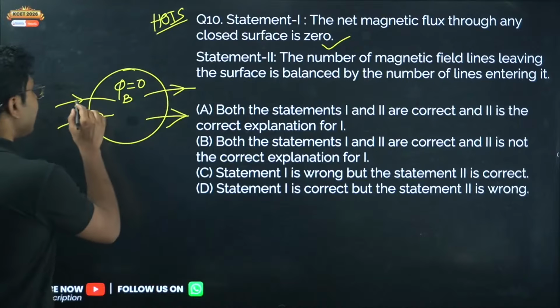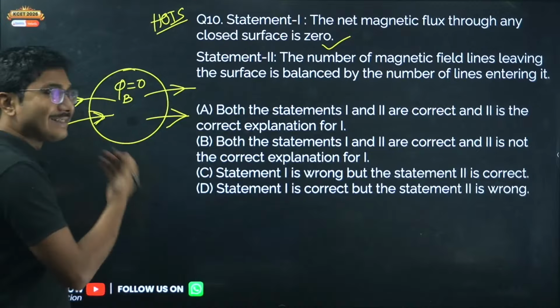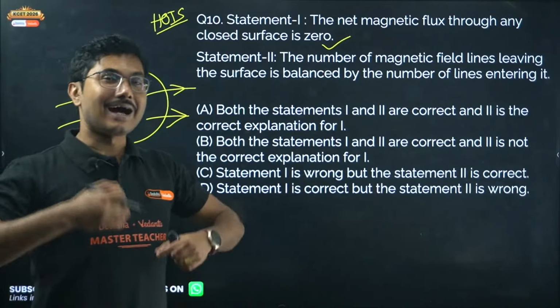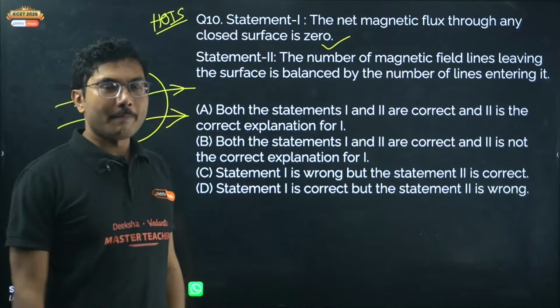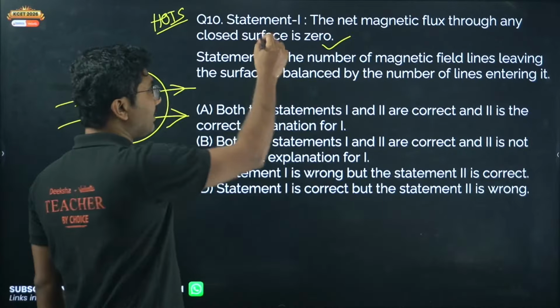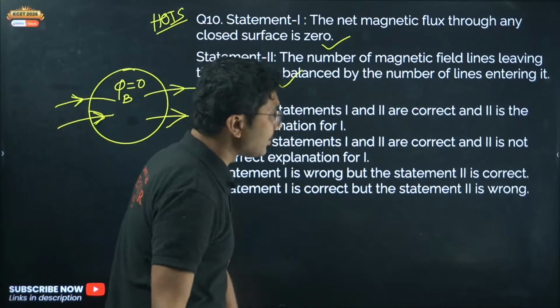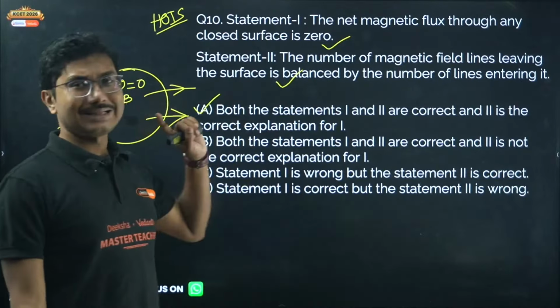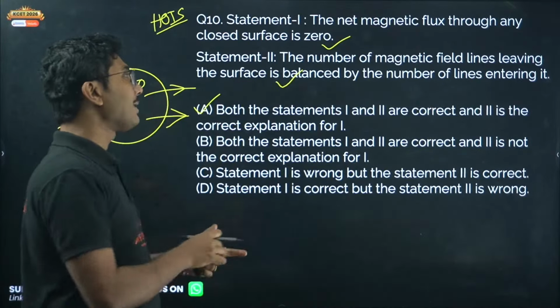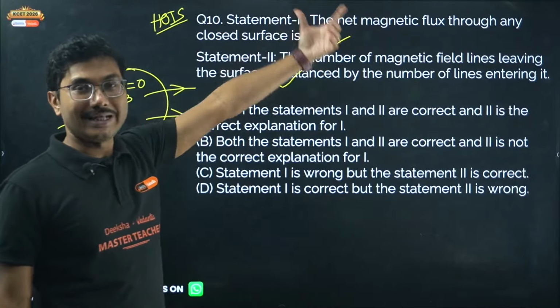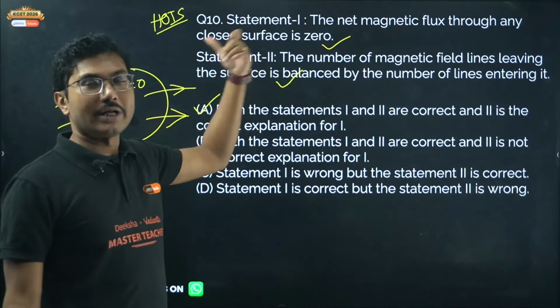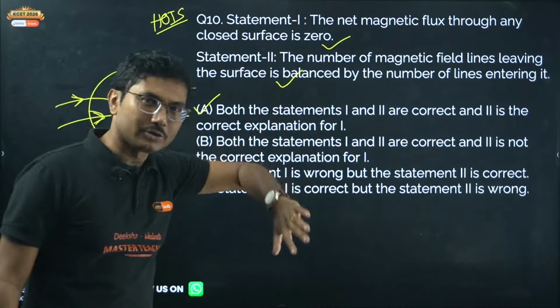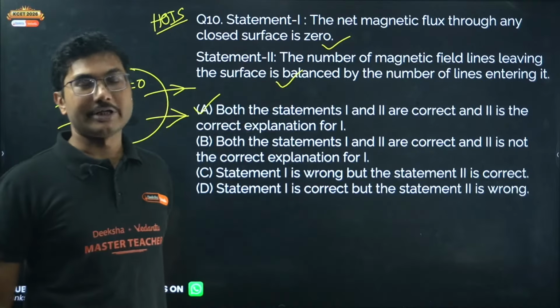The number of field lines entering and exiting are the same because no magnetic monopole exists. So both statements are true, and statement 2 is the correct explanation of 1. So option A is correct. But remember that if the same question is asked with statement 2 saying there is no magnetic monopole, that can also be the correct explanation of statement 1.